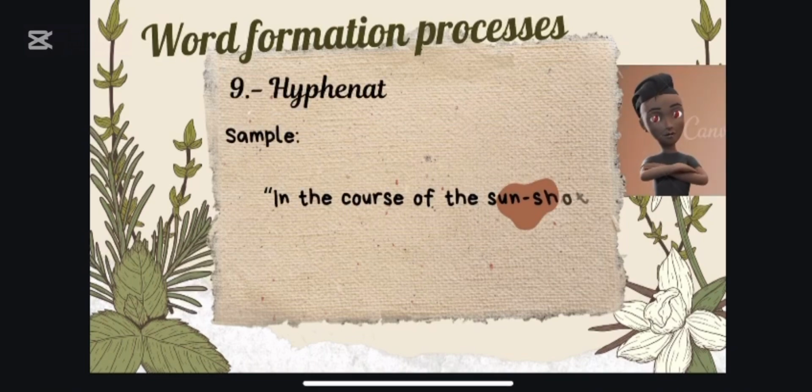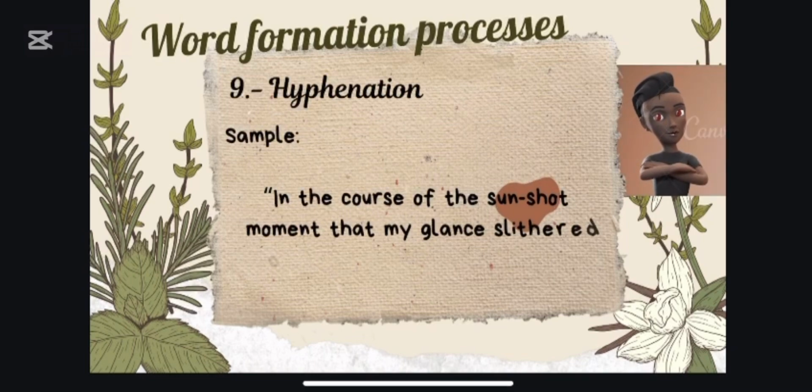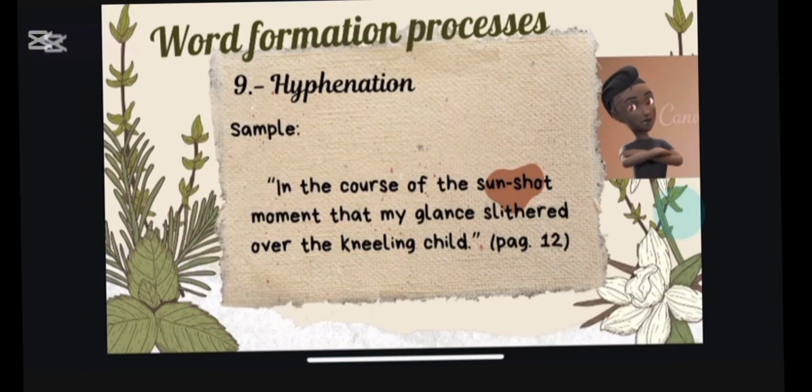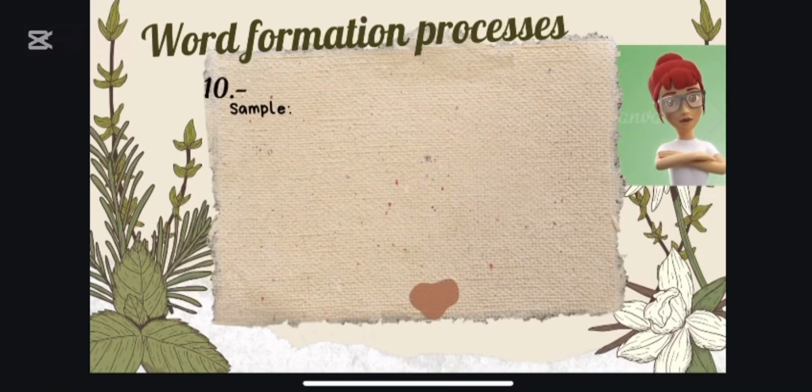Number 9. Hyphenation. A process in which users create a single word from different ones to fulfill a specific need. We put a hyphen to differentiate the words from each other while also indicating that they belong to the same word. For example, "In the course of the sunshine moment, my glance glittered over the kneeling child." Other examples of this are Seth's impossible-to-miss hat and my 17-year-old car.